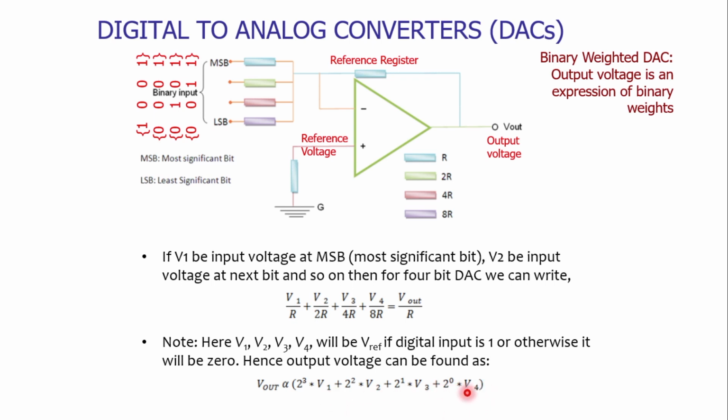V1, V2, V3, V4 will be the reference values if the corresponding bits are giving us the digital input of 1. Why am I writing proportional here? Because the actual values will depend upon the gain of the operational amplifier, and the gain depends upon the value of the reference resistor and the value of the input resistors.